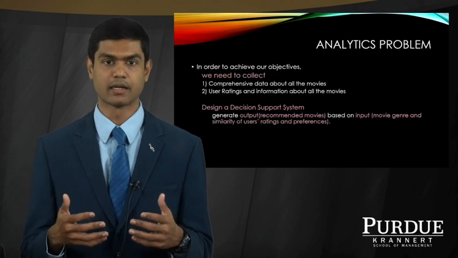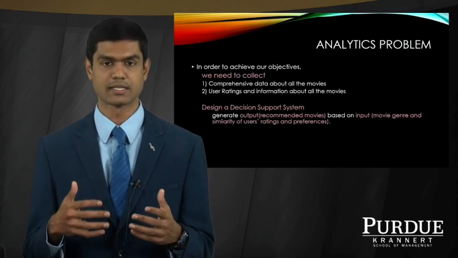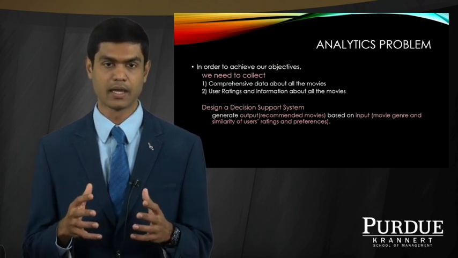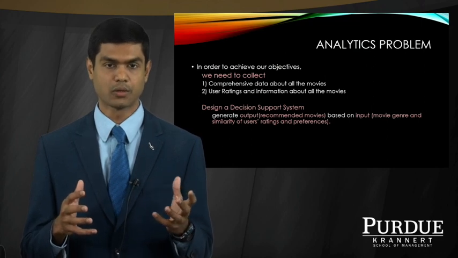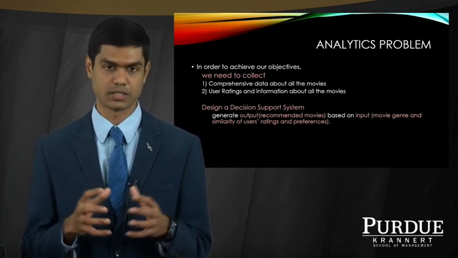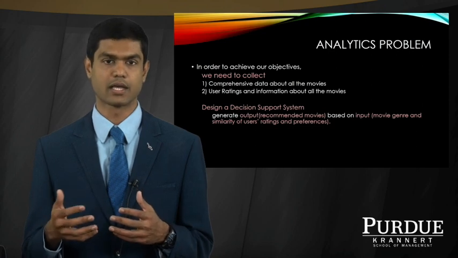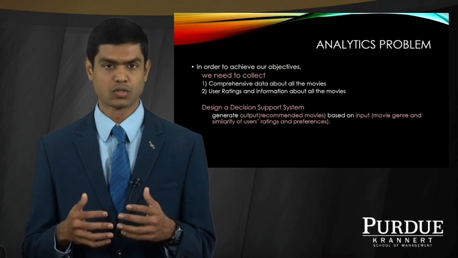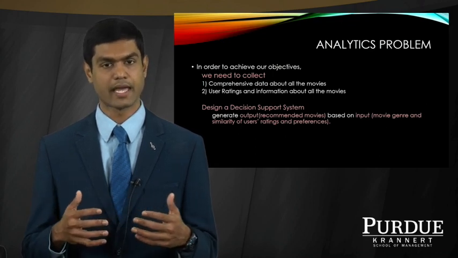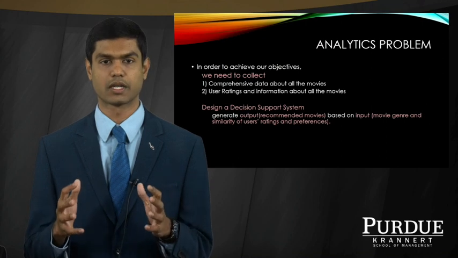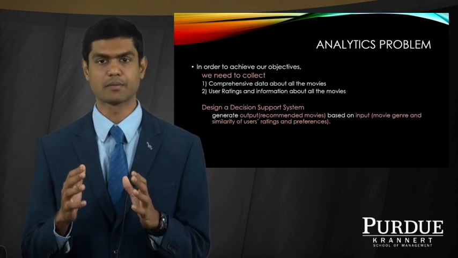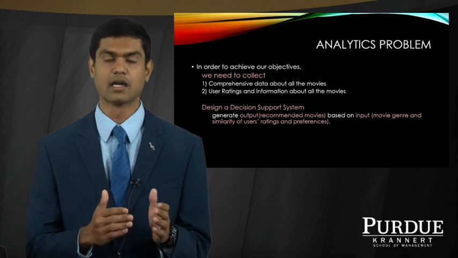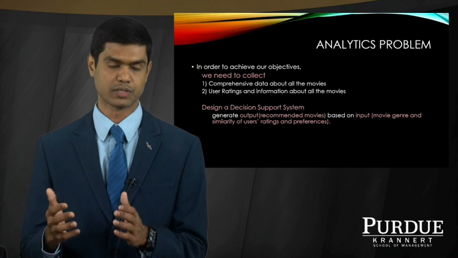We are going to collect data about a lot of movies as well as the ratings given by the users. Once this data set has been collected, we have to see how we are going to look at the similarities of various users. There are various measures of similarity like cosine similarity, Pearson correlation similarity or Jaccard similarity. We can pick one of them and look at the k nearest neighbors for this particular new user. Once we have determined the k nearest neighbors, we can look at the movies that they liked so that we can recommend similar movies to the new user.